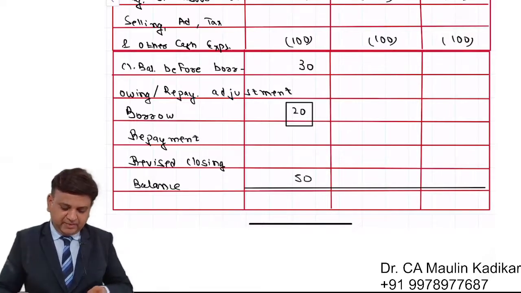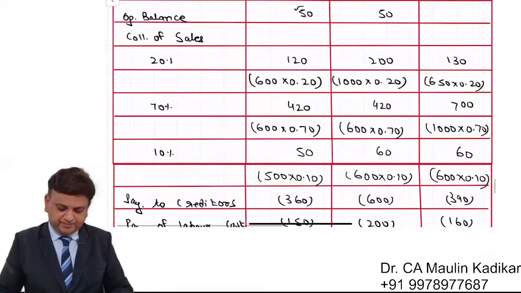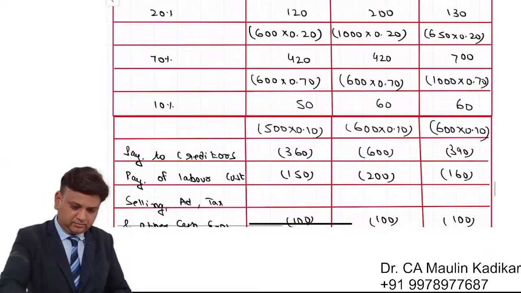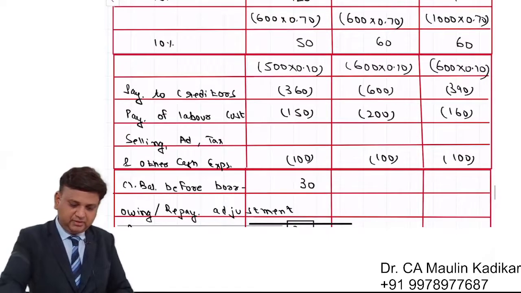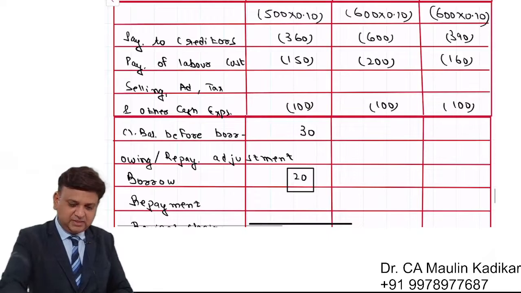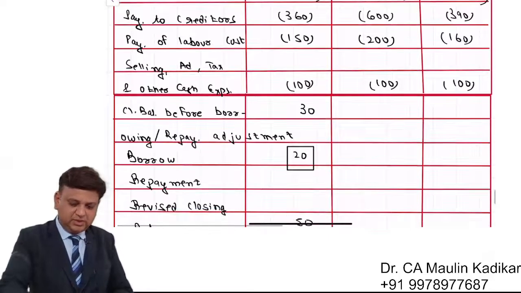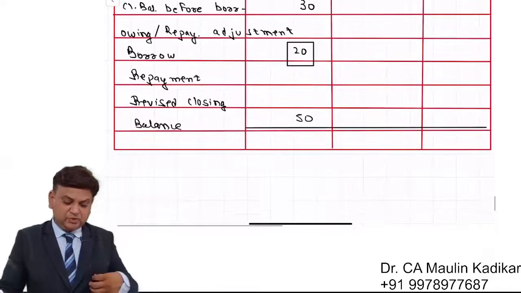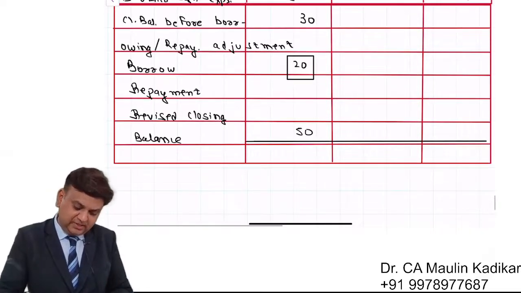So friends, now we will make the calculation for February. In that 5050 plus 200 plus 420 plus 60 minus 600 minus 200 minus 100. So the answer comes to negative 170.